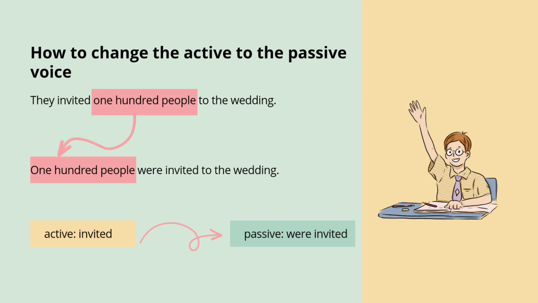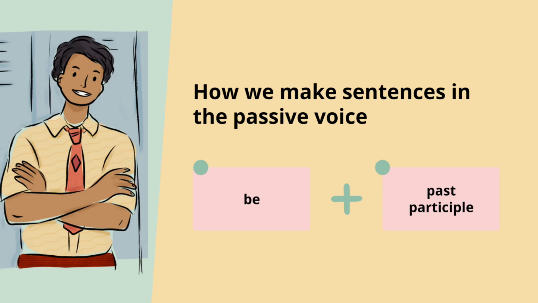How to change the active to the passive voice? They invited 100 people to the wedding. Active. 100 people were invited to the wedding. Passive. Active: invited; passive: were invited. How do we make sentences in the passive voice? Be plus verb participle. Here are the examples in various tenses.